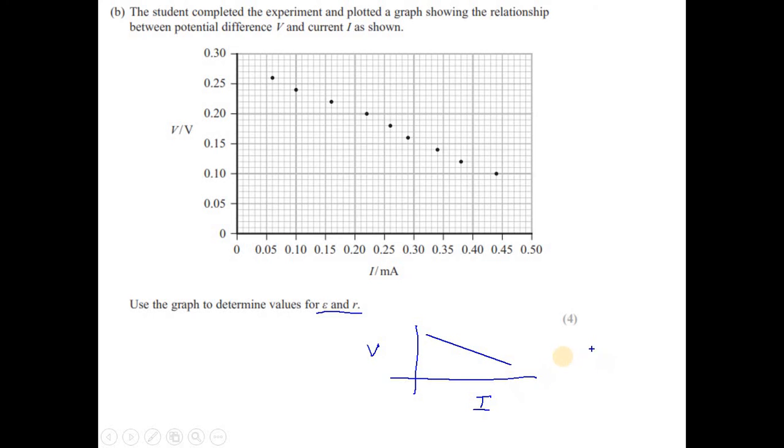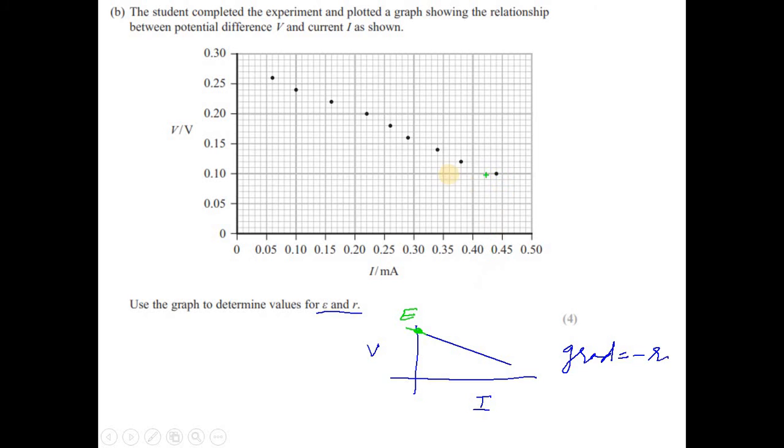So the gradient of this line is basically minus R, the negative of the internal resistance. And if you extend the line and intersect the voltage axis, this y-intercept gives you the EMF E.